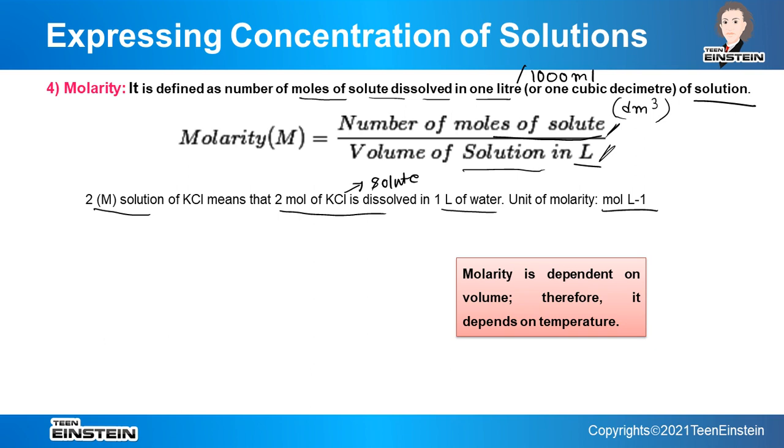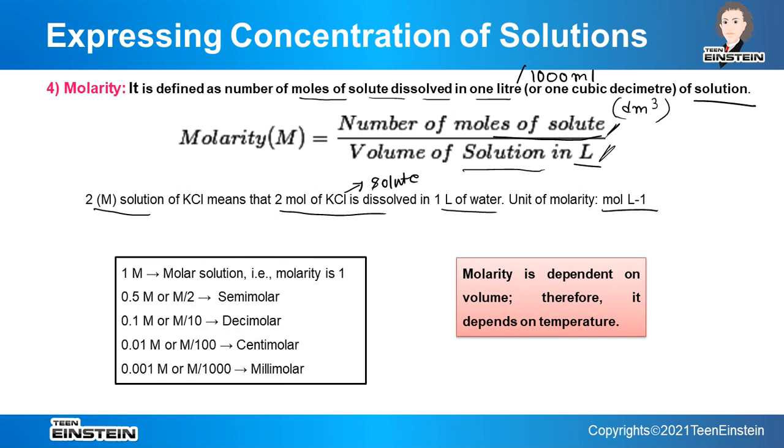Now volume, as it depends on temperature, that means molarity will also be dependent on temperature. Though most of the time in numerical or in books you will see that whenever molarity is mentioned, temperature is not mentioned, right? So by default you can consider that it is at room temperature, that is under normal condition. But if it is very drastic condition, suppose very low temperature or very high temperature, which is very rare cases, then molarity, obviously it will change because volume will change. So molarity has to change.